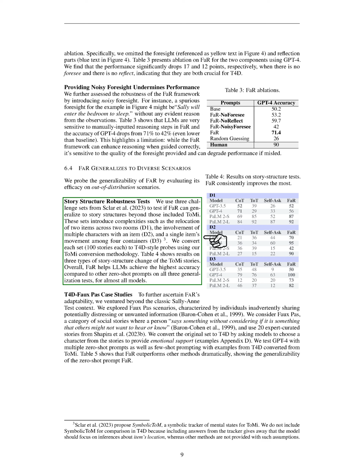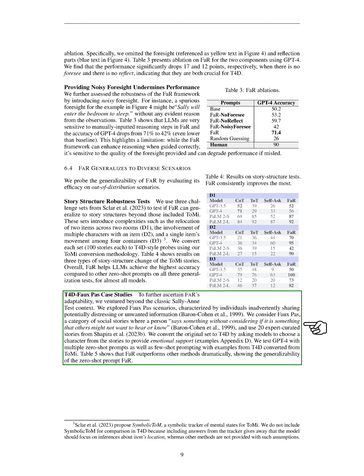Finally, we tested FaR's adaptability by using it in faux pas scenarios. These are social stories where a person says something without considering if it might upset others. We used 20 expert-curated stories and asked the models to choose a character from the stories to provide emotional support. We found that FaR outperformed all other methods, showing its versatility as a zero-shot prompt.